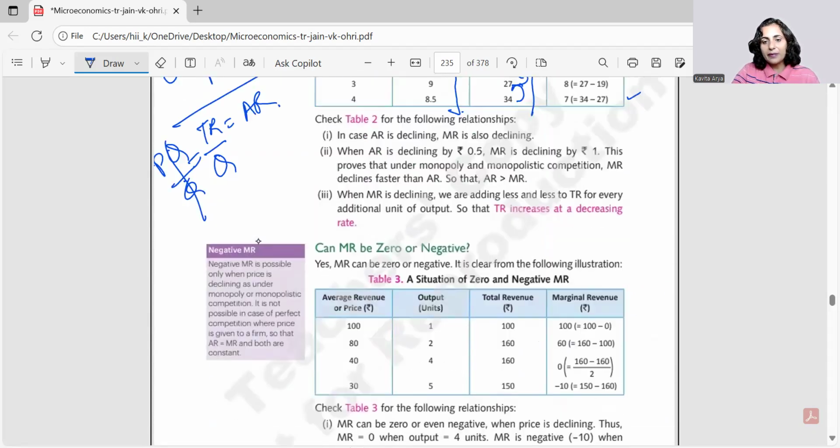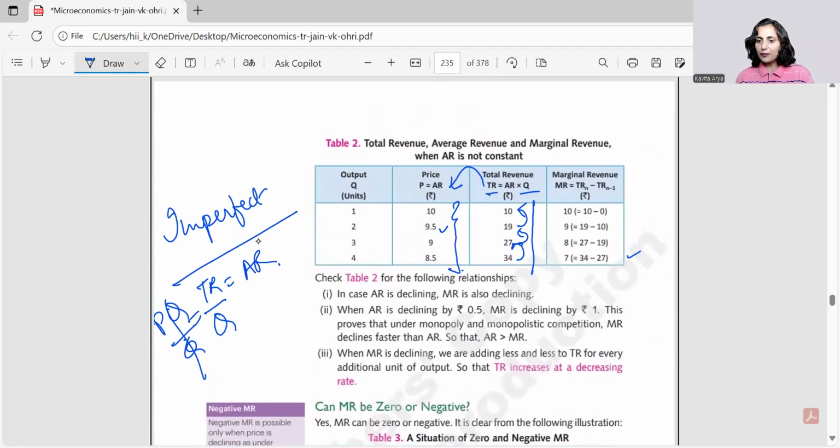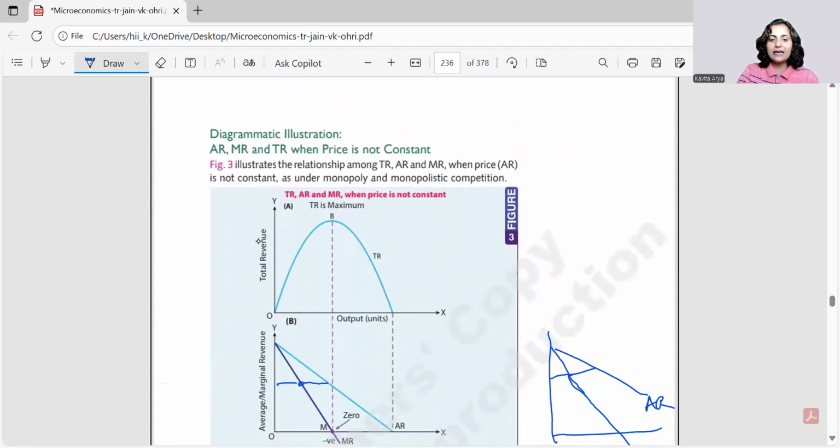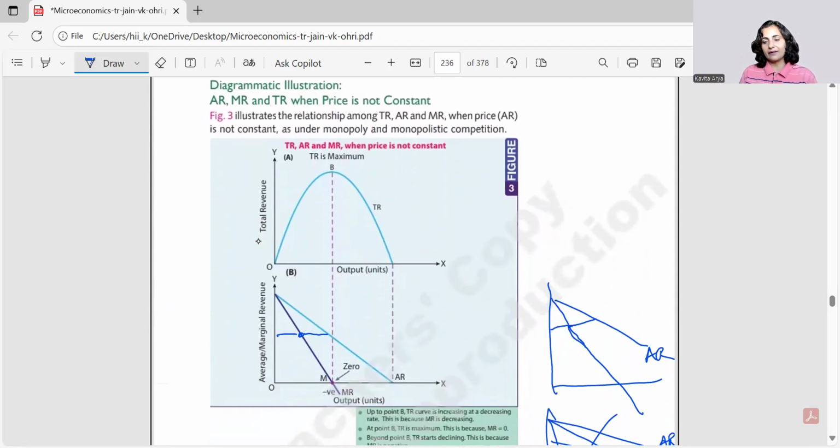And how TR behaves, just check. TR is moving up, but it's not 10, 20, 30, 40 as we had it in case of the perfect market above, right? So how does it behave? It's moving up, it is positive, but the angle or the inclination is not that straight, right? It is a curvical rise because it is not rising in a steep manner, right? So the slope is falling, it's not constant, and hence TR is moving in a curvical manner.